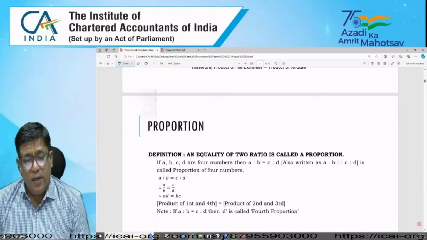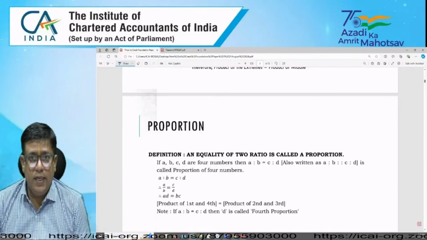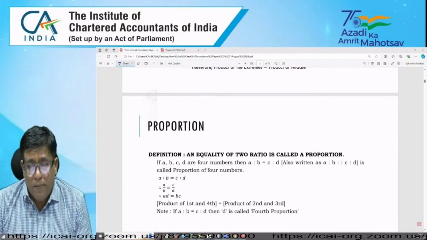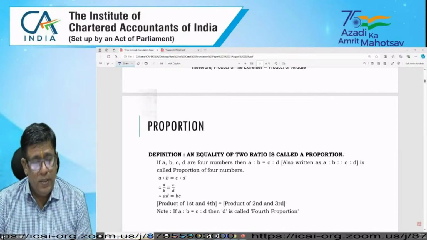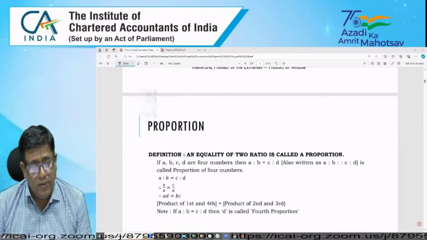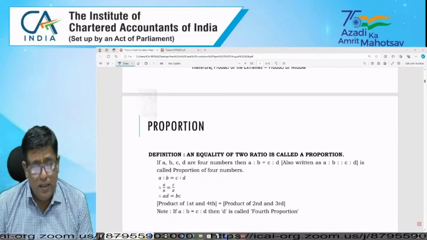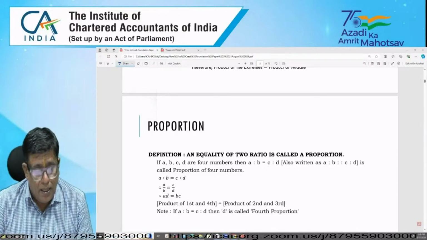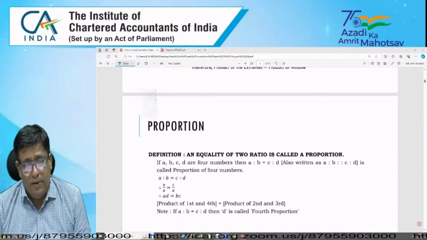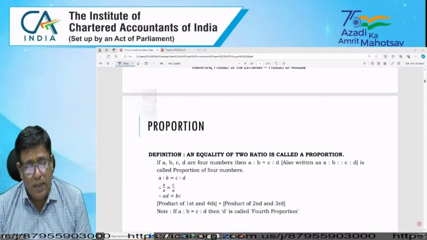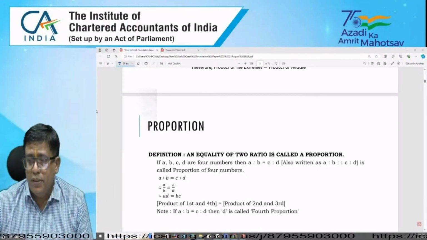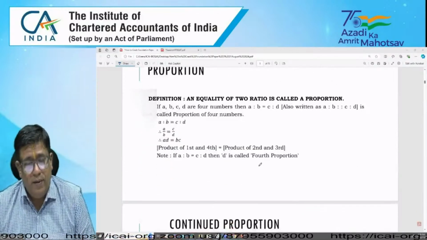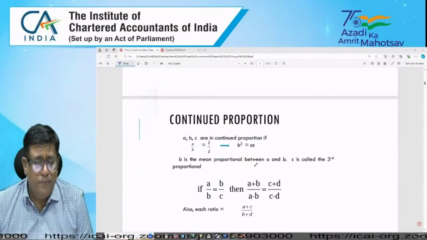If A, B, C, D are four numbers, it can be written as A is to B as C is to D. That can be expressed in the four numbers: the product of the first and fourth numbers, which is the product of extremes, is equal to the product of means. That is how the proportion has been expressed here. Product of extremes equal to product of middle ones.